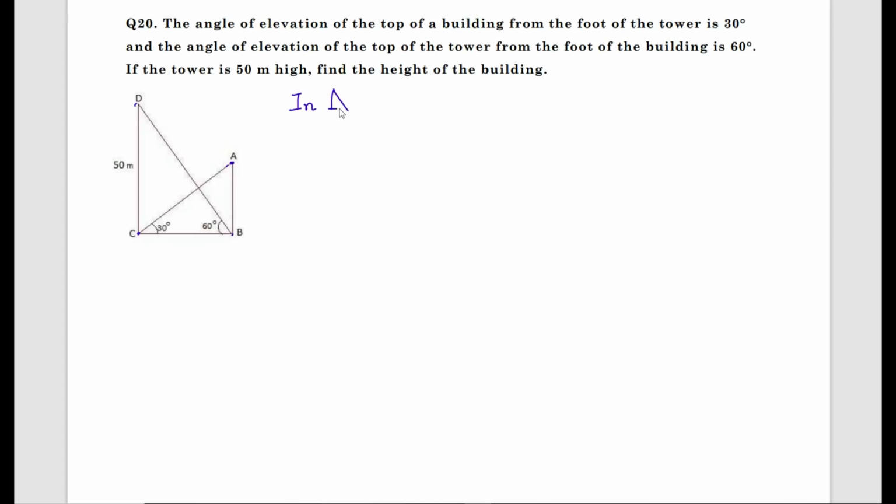See the way I am doing it. First write down the right angle triangles, that is right angle triangle ABC, and the one more right angle triangle we have is DCB. There are two right angle triangles in this figure, ABC and DCB.